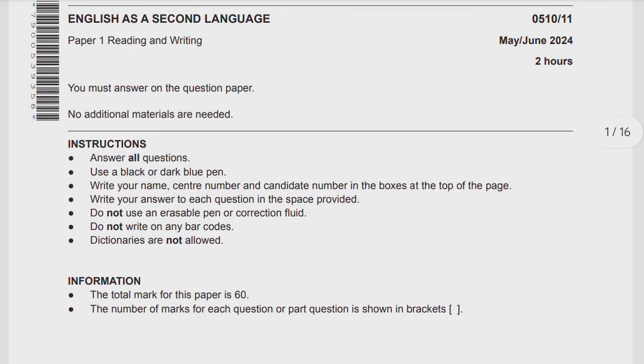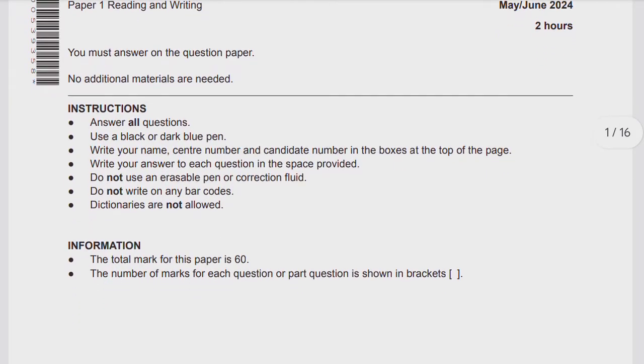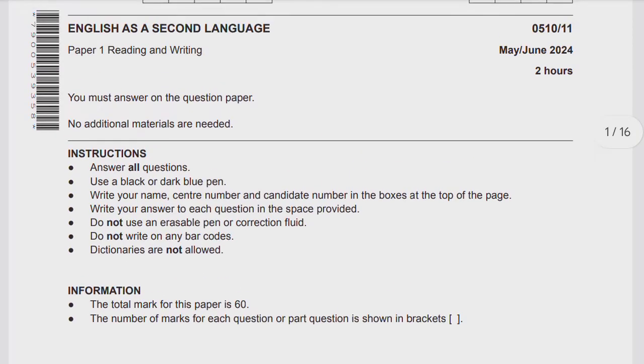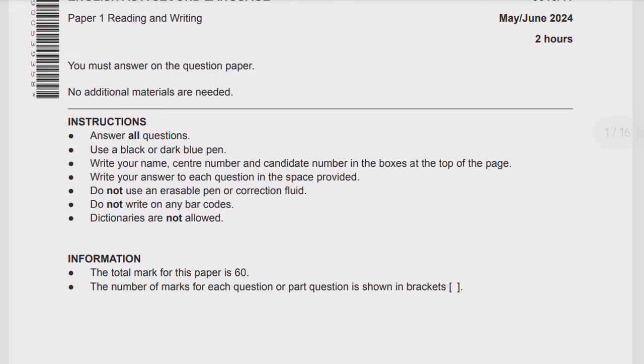You have to answer all questions. Use a black or dark blue pen. Write your name, center name and candidate number in the boxes at the top of the page, and write your answer to each question in the space provided. Do not overwrite and do not go outside the space provided. Do not use an erasable pen or correction fluid. Do not write on any barcodes.